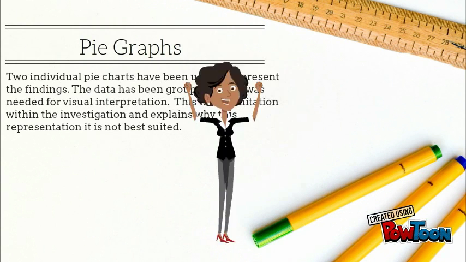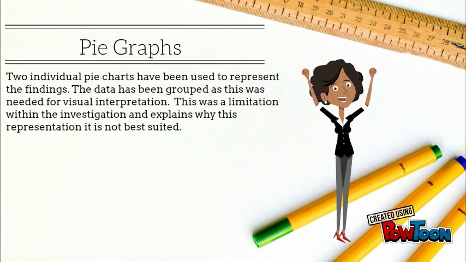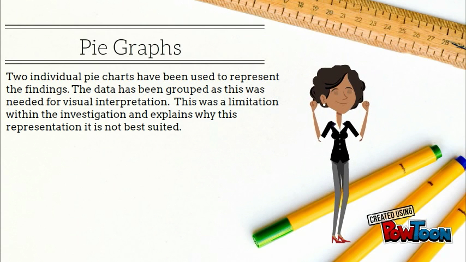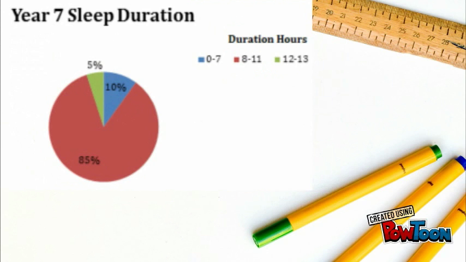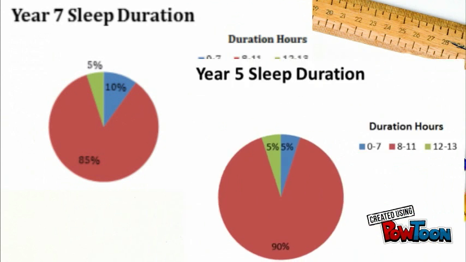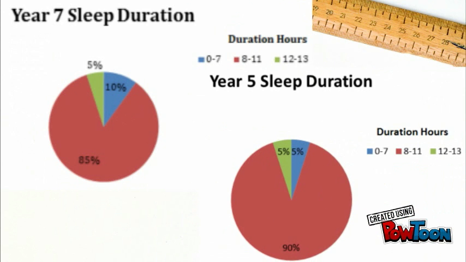The data needed to be grouped in order for this representation to be interpreted, also supporting that this style was not appropriate. Evidently, from the charts, 8 to 11 hours was the most dominant data collected, with 85% of Year 7s and 90% of Year 5s within this category.